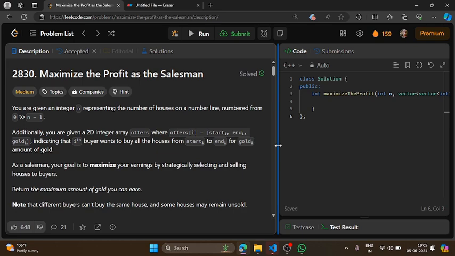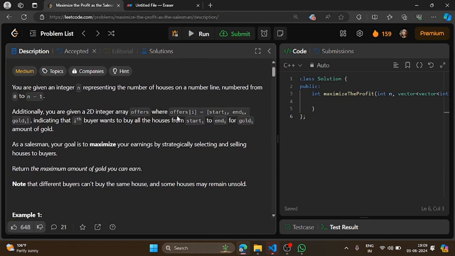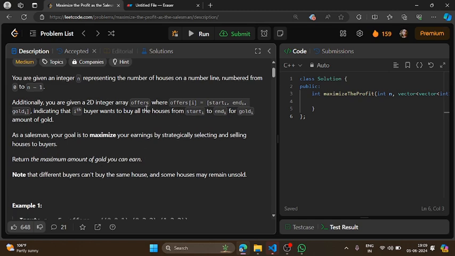Now you have to sell these houses and you are given some offers, where offers[i] indicates that the buyer wants to buy the houses starting from start[i] and ending at end[i], and he will give you gold[i], right? It simply means that a buyer wants to buy houses from a particular number up to a particular number and he will give you a particular amount of gold for that. So we have a number of offers available in my offers vector, which is a 2D vector, of course.